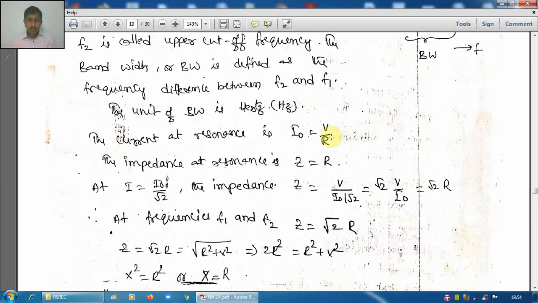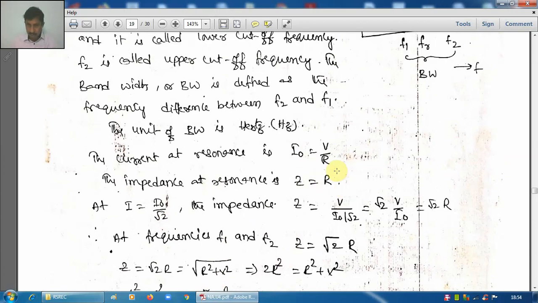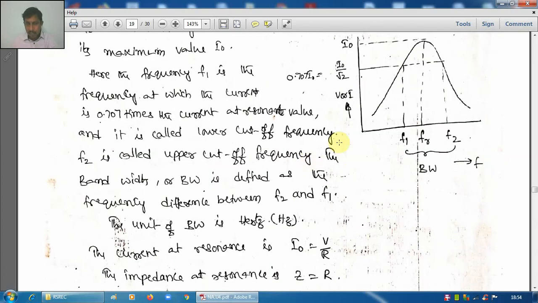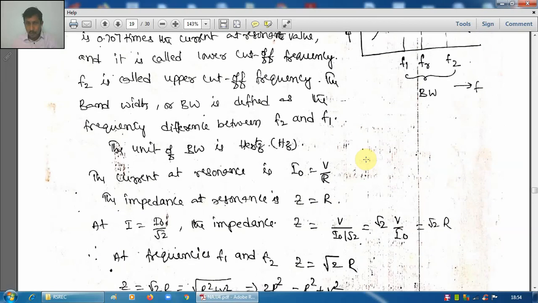We can also derive some relationship between I0 and f1, f2. You see, I0 is the value of current at resonance. What is that value?